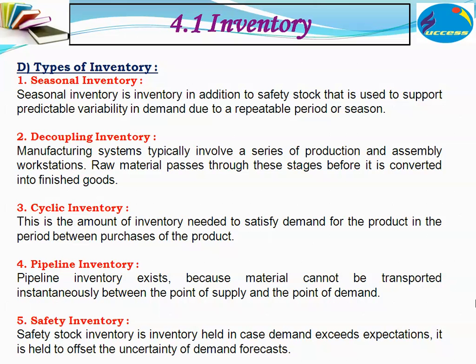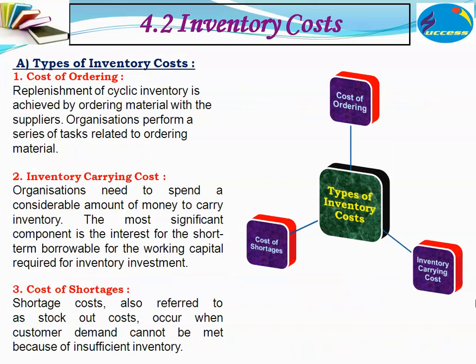Cyclic inventory is the amount of inventory needed to satisfy the demand for the product in the period between purchases of the product. Pipeline inventory exists because material cannot be transported instantaneously between a point of supply and a point of demand. Safety inventory is the inventory held in case demand exceeds the expectation. It helps to offset the uncertainty of demand forecasts.